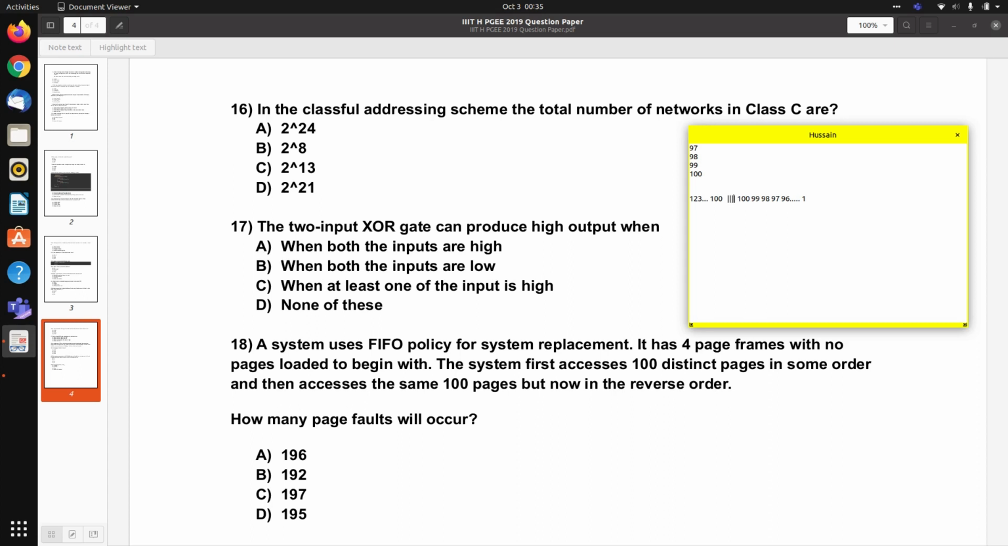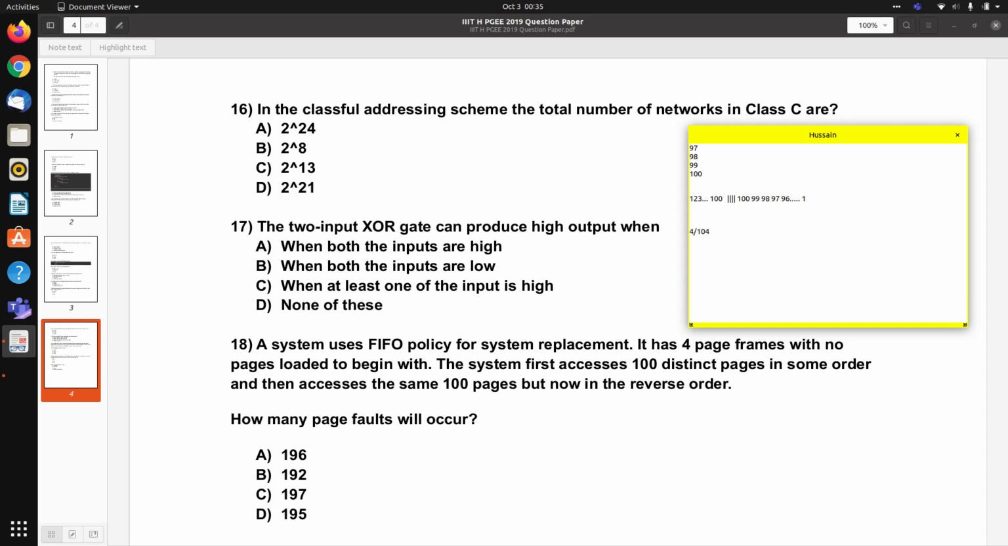Now we need to load the pages in reverse order. 100 is already there, so 1 hit. 99 is already there, so 2 hits. 98 is already there, so 3 hits. 97 is already there, so 4 hits. So till now, from 104, we have 4 hits, 4 out of 104 hits.